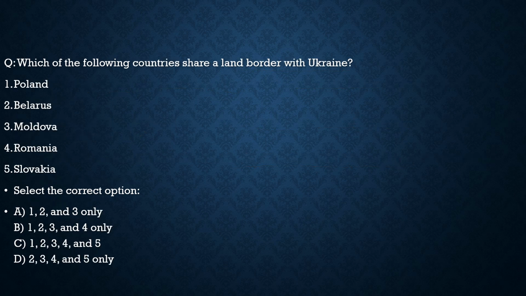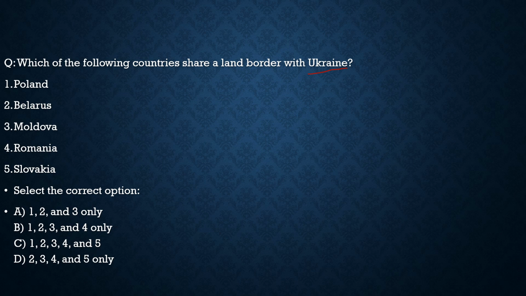It is about which of the following countries share a land border with Ukraine. We saw that Russia gave a warning to the world that if there is any attack on Russia, and they are supported by any nuclear country, then they would take it as a joint venture attack, which means that both conventional and nuclear powers are used for the attack. So Russia will consider that attack like that, and they will retaliate accordingly. So in a nutshell, Russia gave a nuclear threat to the world.